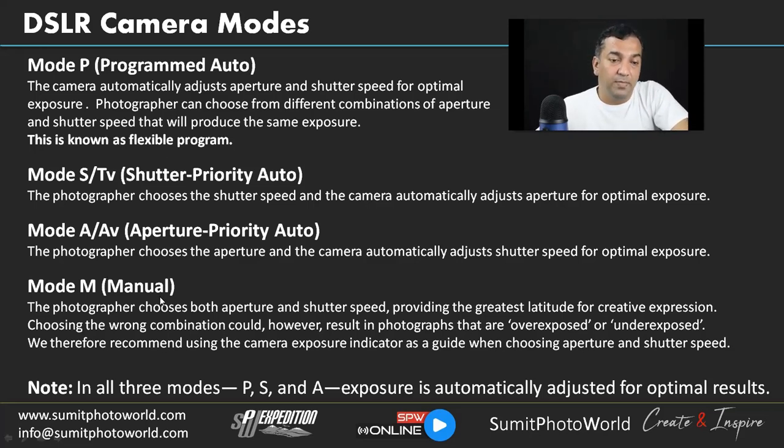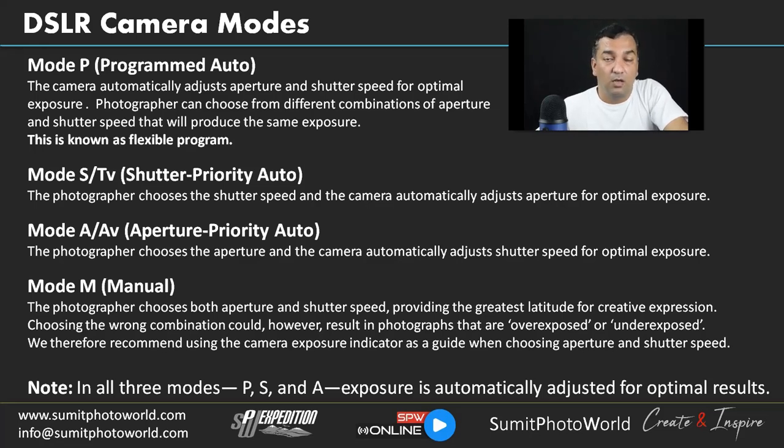Mode M, it's the manual mode, and the photographer chooses both aperture and shutter speed, providing the greatest latitude for creative expression. It gives you all the strength and all the control on the device, so you can control each aspect of the camera settings, and you have to decide how the exposure will be finalized and get into the frame. So it's you who will decide how the light is coming.